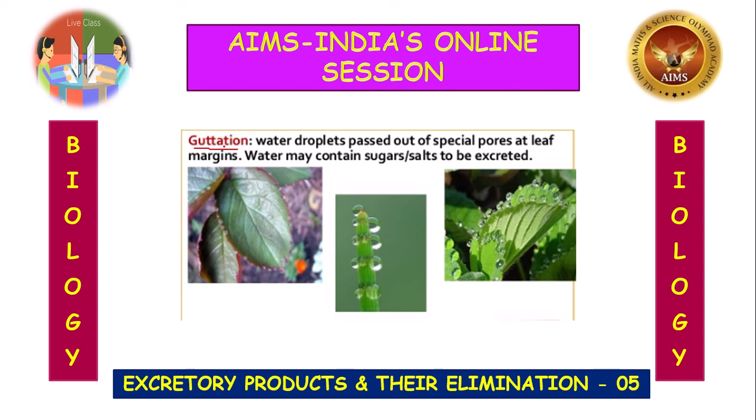This guttation process takes place with the help of structures called hydathodes. Especially in grass plants in winter season, early morning, when you touch the tip of the leaves, some watery substance will touch your hands. Your hand becomes wet. This process is called guttation.